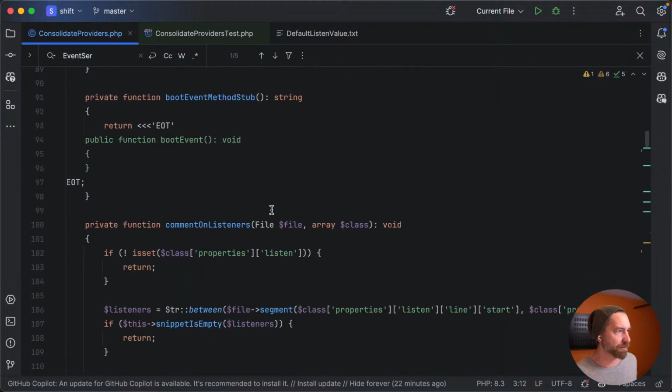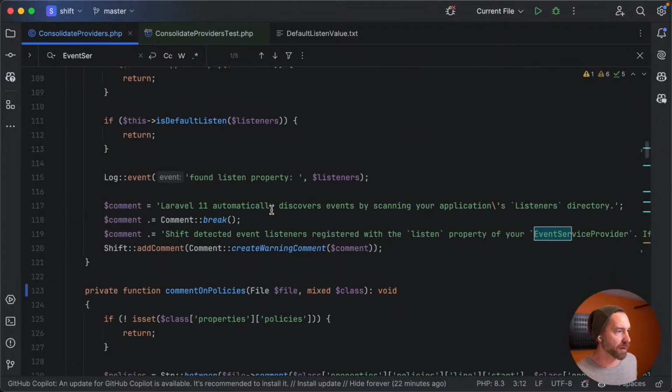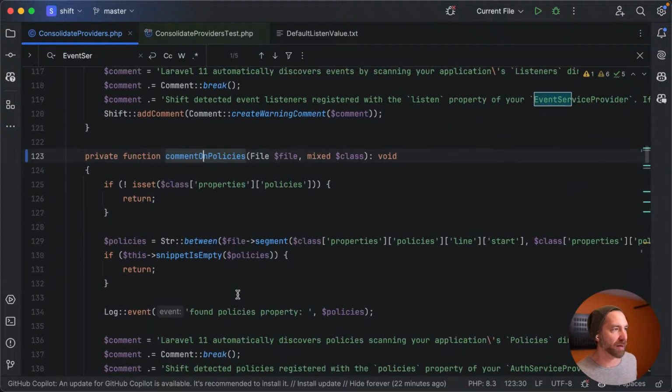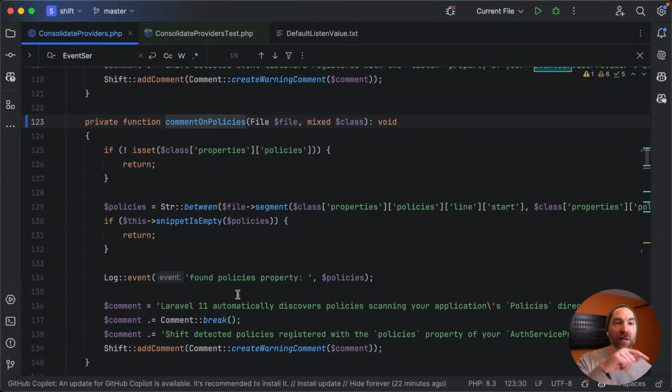And I have a method in here. Yeah, here we go. Comment on policies. So this is what we want to start with. What it does is it looks at the class. I've already done some abstract syntax tree parsing of this class, right? So it looks at the class and says, do you even have a policies property on that particular file, on the event service provider? Or sorry, the auth service provider in this case. Okay, I don't, so don't even worry about it.